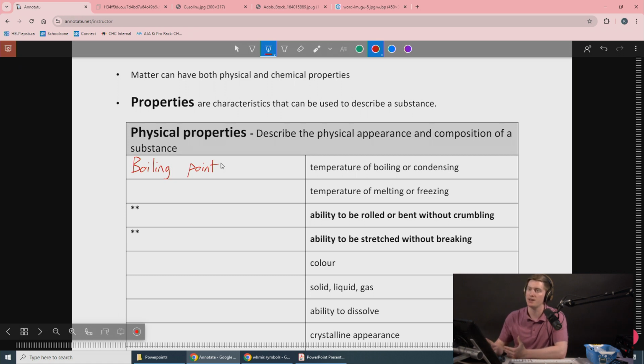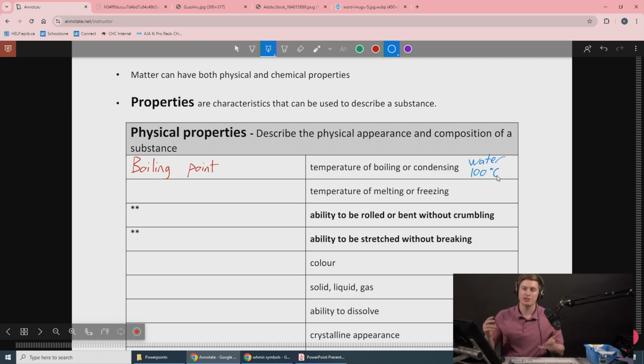If you heat something up, the temperature at which it turns from a liquid to a gas, that's its boiling point, or the other direction from a gas to a liquid, if it's cooling down, that's condensing. That's a physical property. For example, water's boiling point is at 100 degrees Celsius. Water boils at 100 degrees Celsius. It also condenses at 100 degrees Celsius in the opposite direction if you're at sea level.